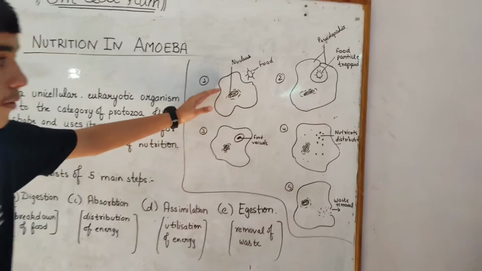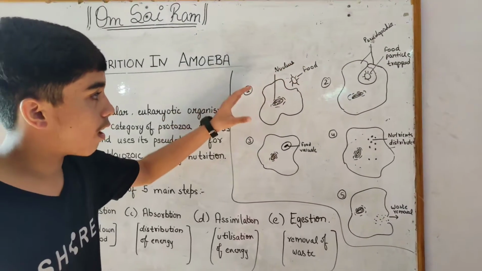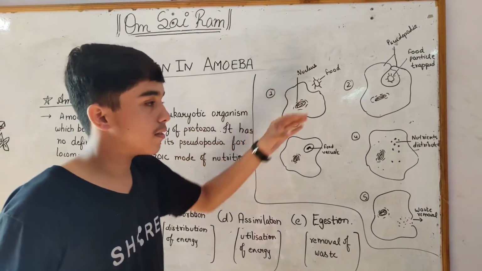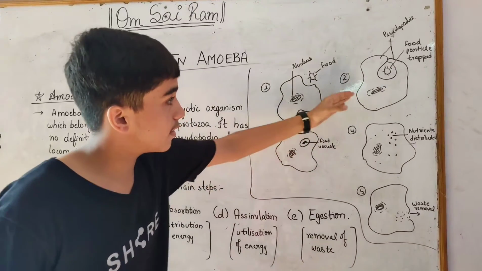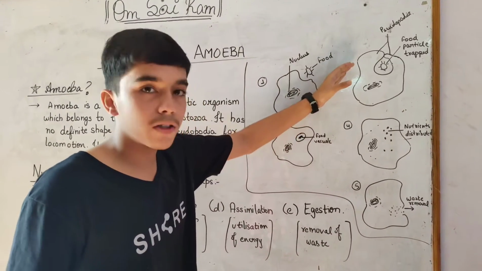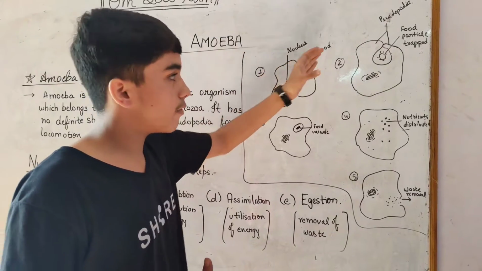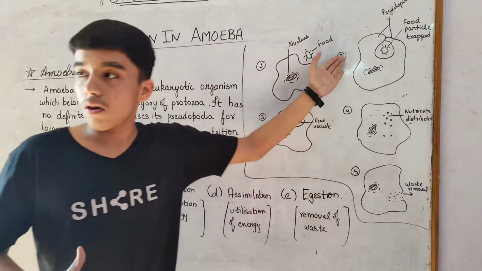So here, this is amoeba and this is our food particle. Now, amoeba is in need of energy. So how will it get it? It will get its energy by the trapping of food. Now, to trap its food, it will carry out a special process called ingestion.